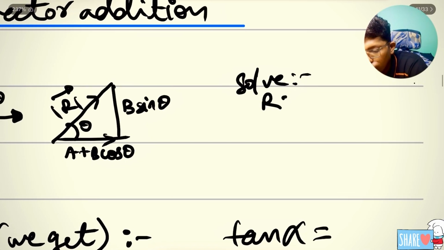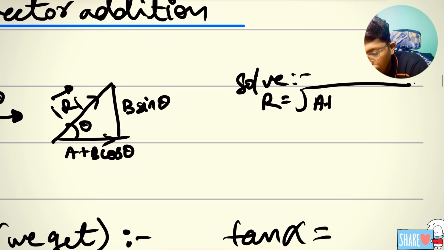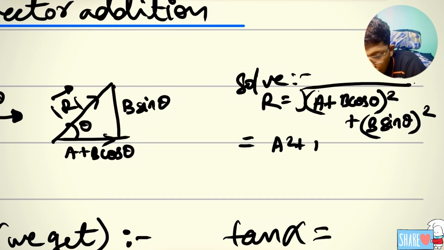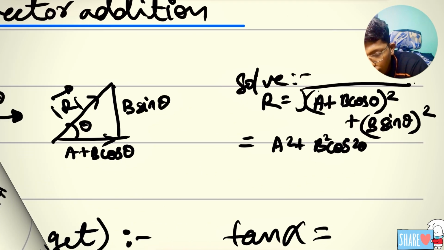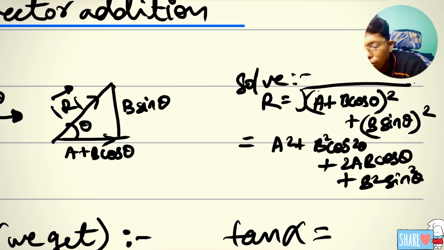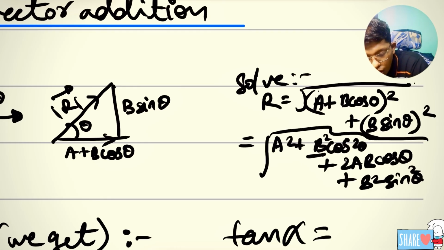Then R is equal to the square root of (A plus B cos theta) square plus (B sin theta) square. What you will get is A square plus B square cos square theta plus 2AB cos theta, and you will get B square sin square theta, right? Many of you may not understand this part: this one and this one, what you should take common.